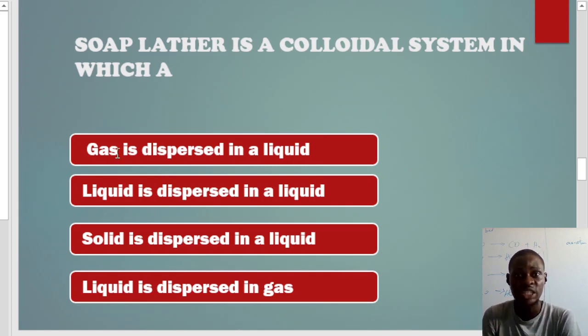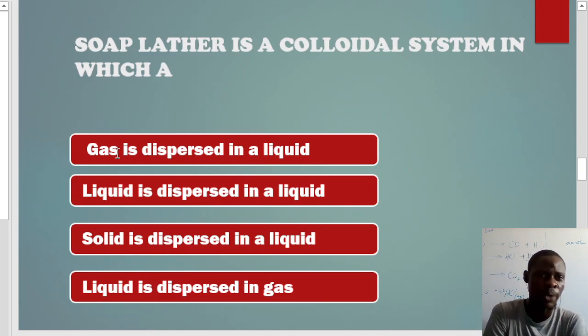But in colloidal dispersion, we don't have solvent and solute. We have the disperse, which is serving as the solute, and the dispersion medium, which is serving as the solvent. So a solute is being dispersed in a solvent.